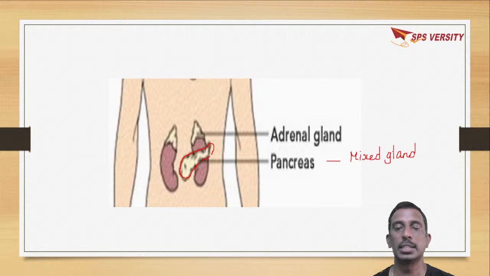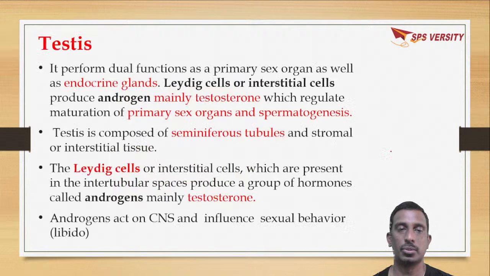Okay. So till now we have discussed the hypothalamus, pituitary gland, pineal gland, thyroid, parathyroid, thymus, and pancreas, which are common to both male and female.